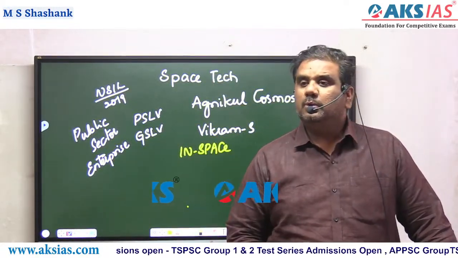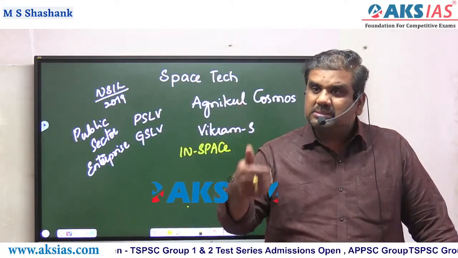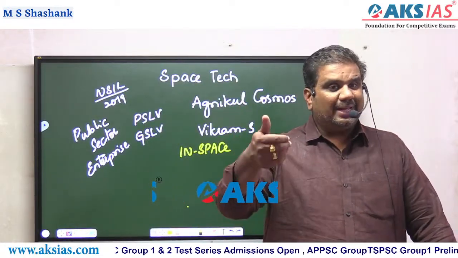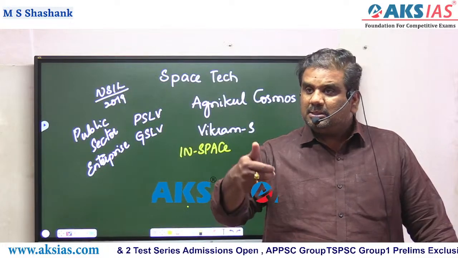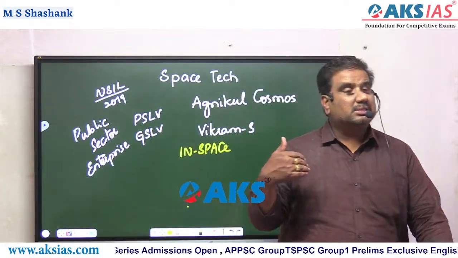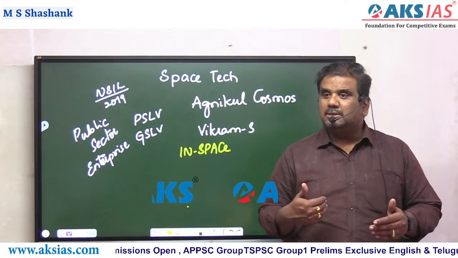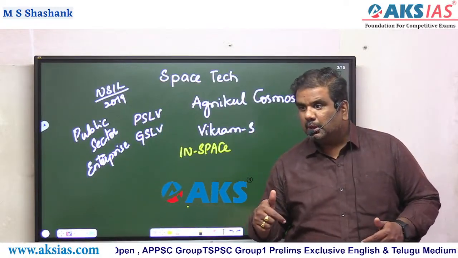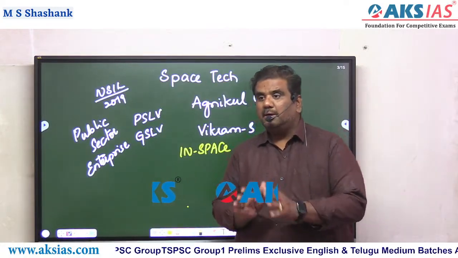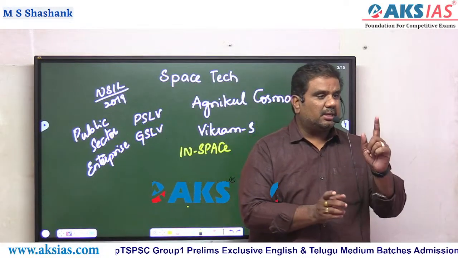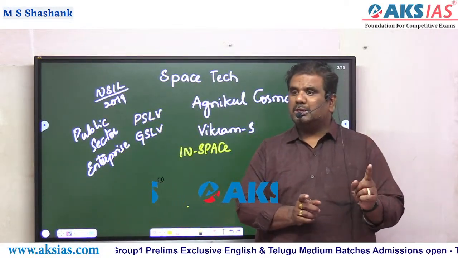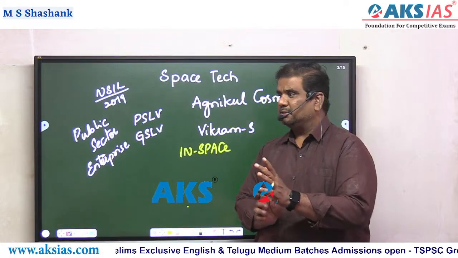After that, the signals are received, the signals are analyzed, and then the signals are sent to the respective centers, again by ISRO. It means that all these things are handled by only one organization, which we call ISRO.